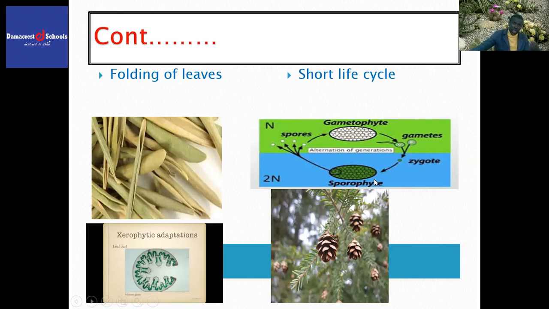How does a short life cycle help some of the xerophytes to survive? When a plant experiences a short life cycle, that plant will evade dry conditions, and therefore there will be reduced rate of transpiration.